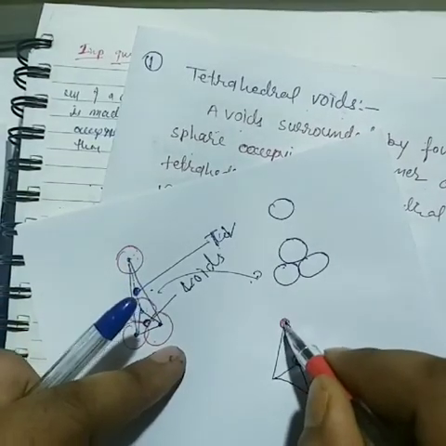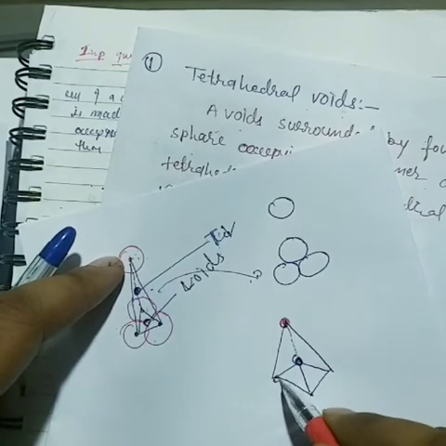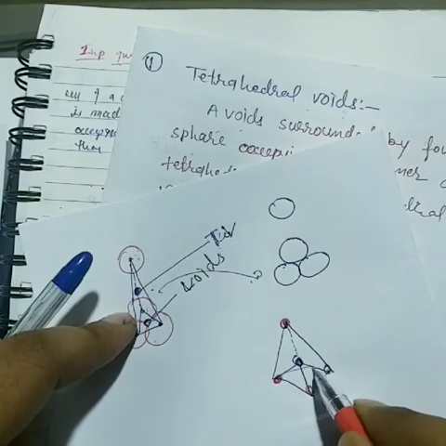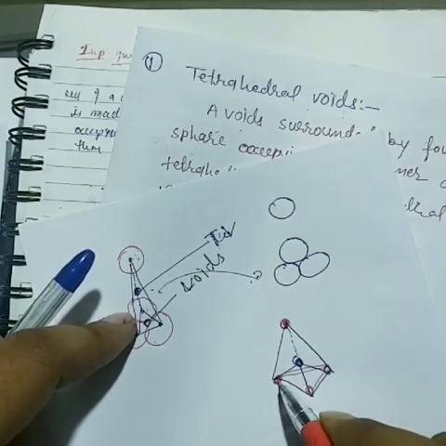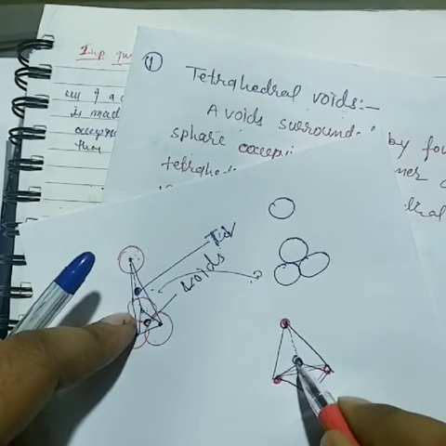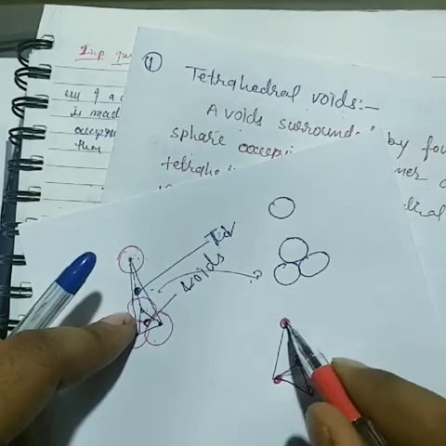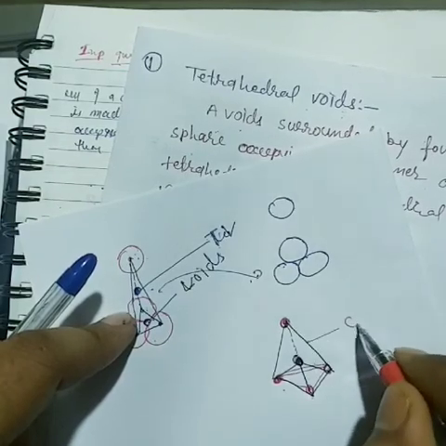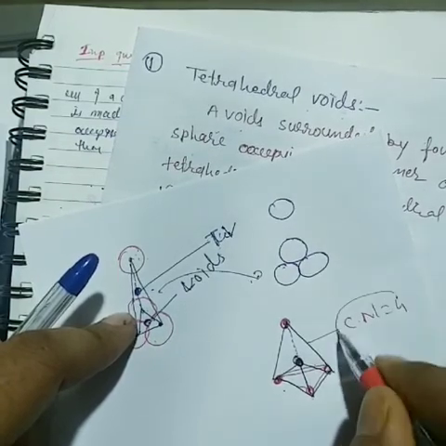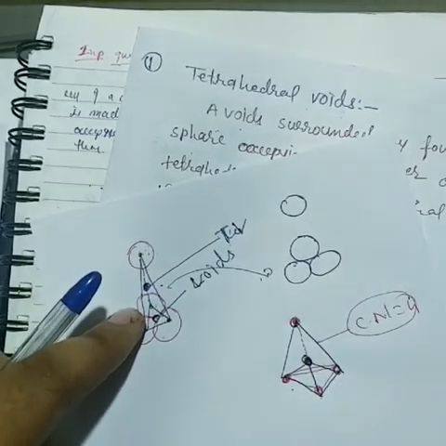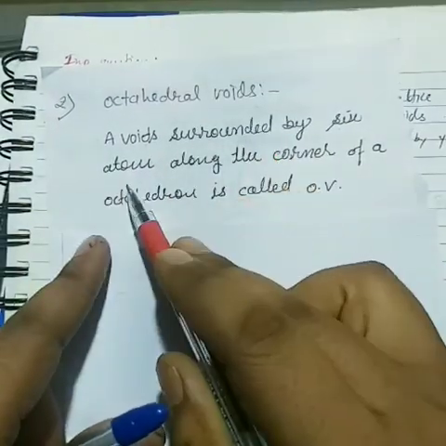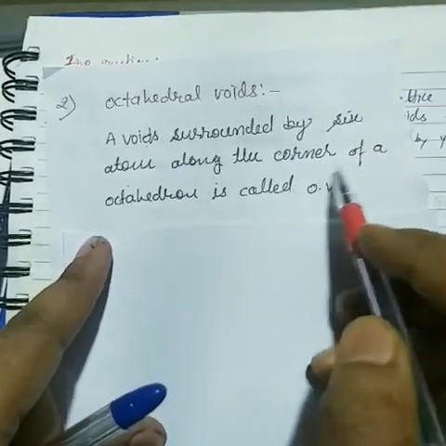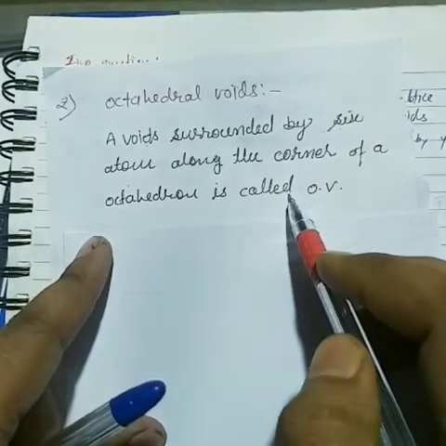Now this is this atom. Here it is triangular. Here it is triangular. It just looks like a triangle. So this is a void. Now this void touches four other atoms, so here its coordination number is also 4. So octahedral voids: a void surrounded by 6 atoms along the corners of the octahedron is called an octahedral void.